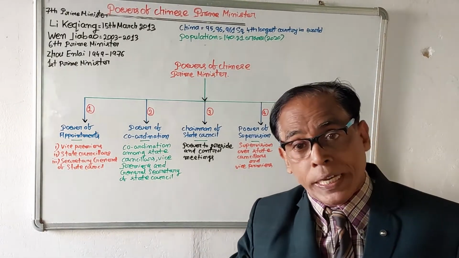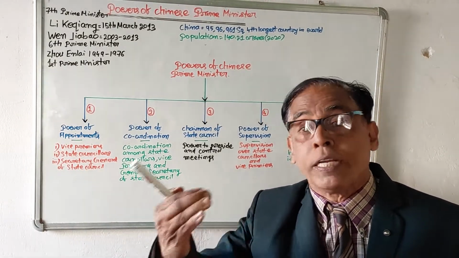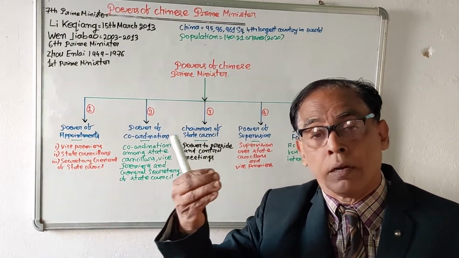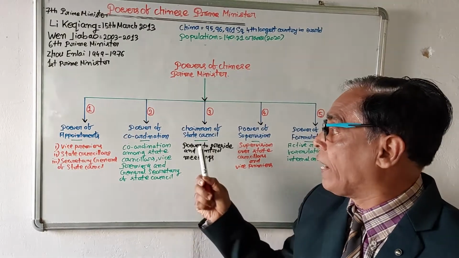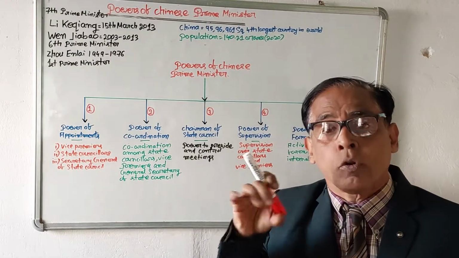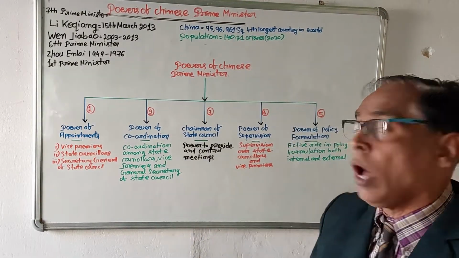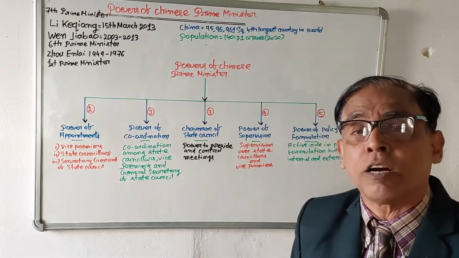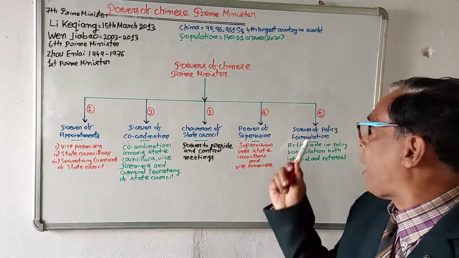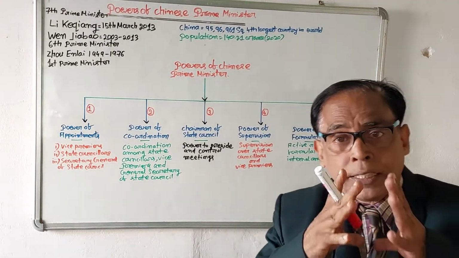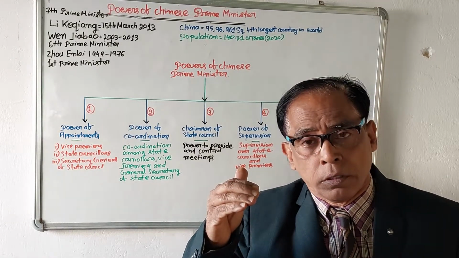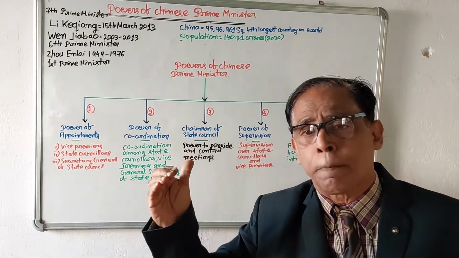Number two, power of coordination. He brings about coordination among vice premiers and members of the State Council. Again, he is the chairman of the State Council. As chairman, he convenes, presides, and controls the State Council. Number four, power of supervision. At the head of the State Council, he supervises the work of state councillors and vice premiers. And finally, power of policy formulation. He plays a very important role in the preparation of policy in the internal sphere and external sphere.